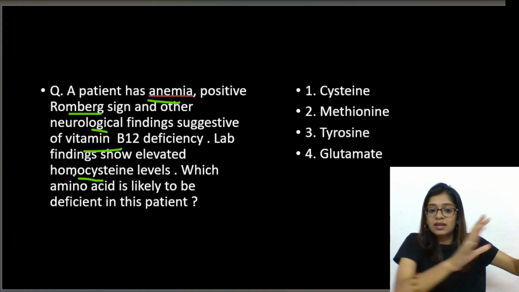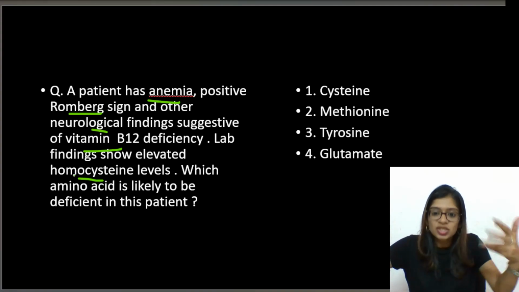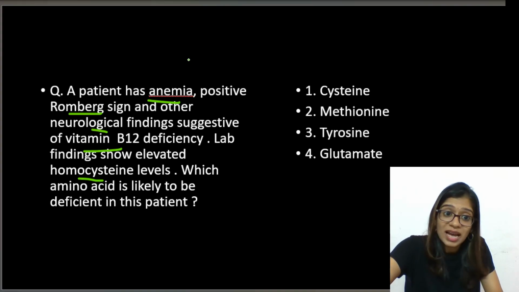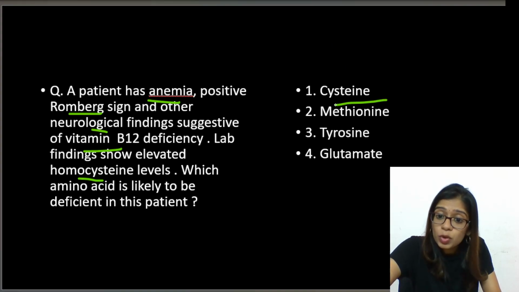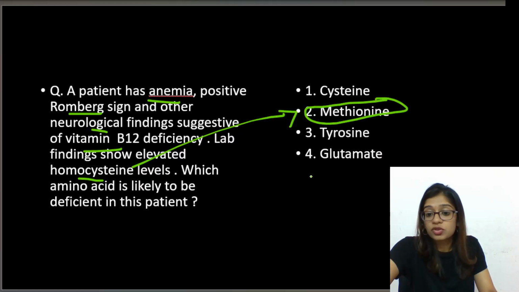Homocysteine just stays as it is. So is methionine being formed here? No. The methionine level is low here because it's not getting formed because of vitamin B12 deficiency. Understood? So the answer here is the patient is going to have methionine deficiency because homocysteine is not able to get converted to methionine because of vitamin B12 deficiency.